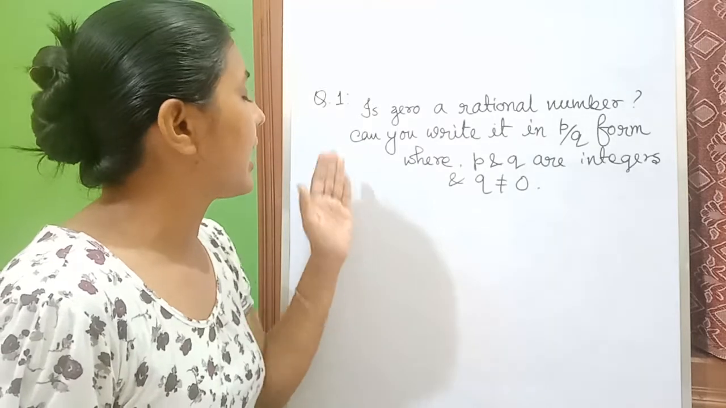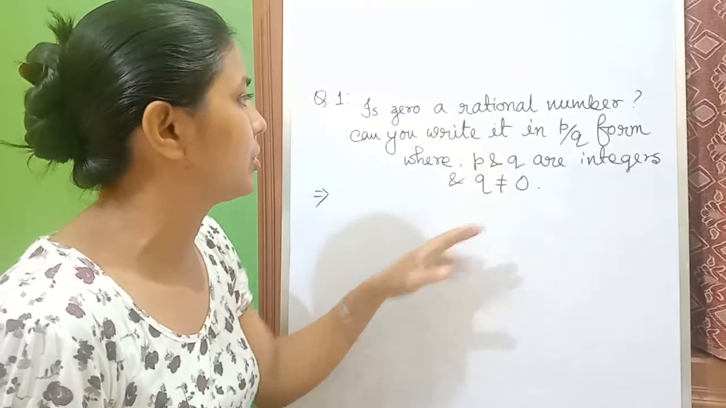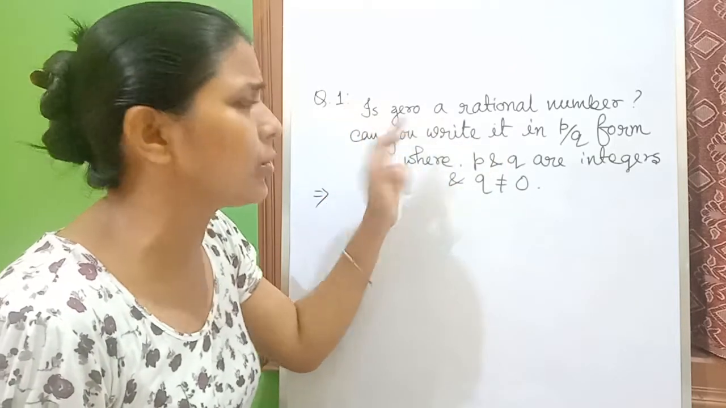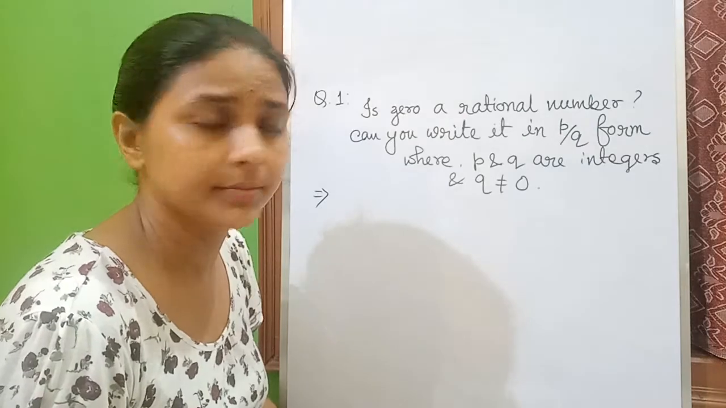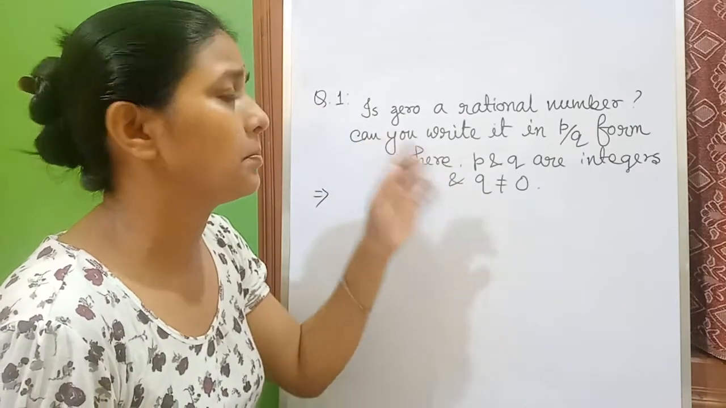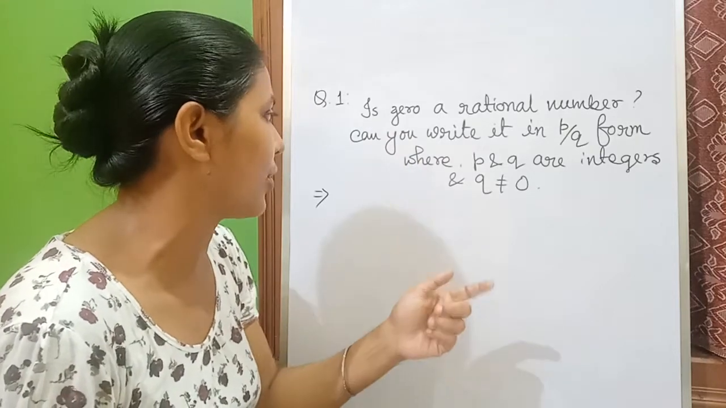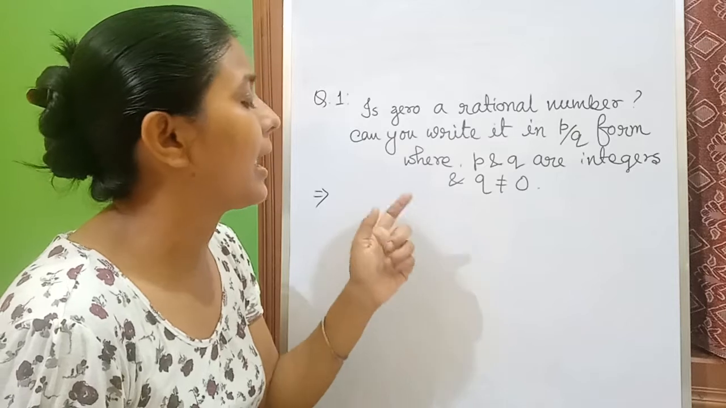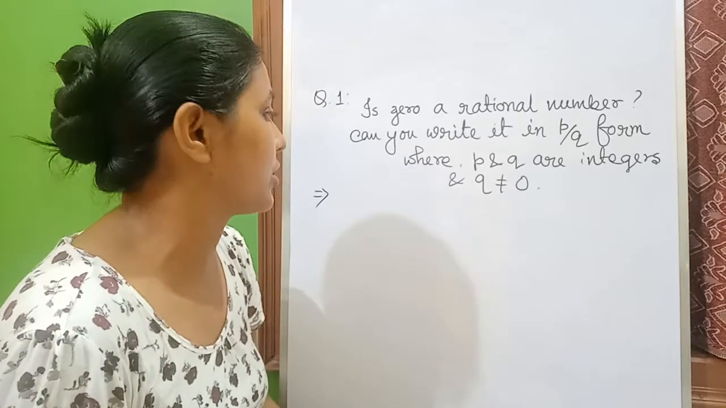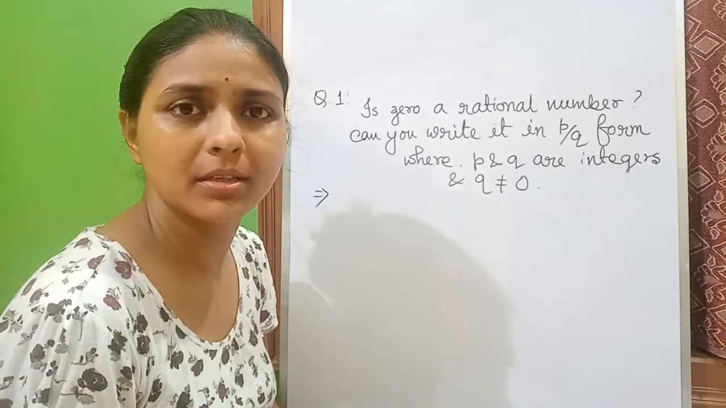So students, I have chosen a question for you. Already I have written it on the board, so I'm just reading it once. Is 0 a rational number? Can you write it in P by Q form, that is rational form, where P and Q are integers and Q not equals to 0? So is 0 a rational number?